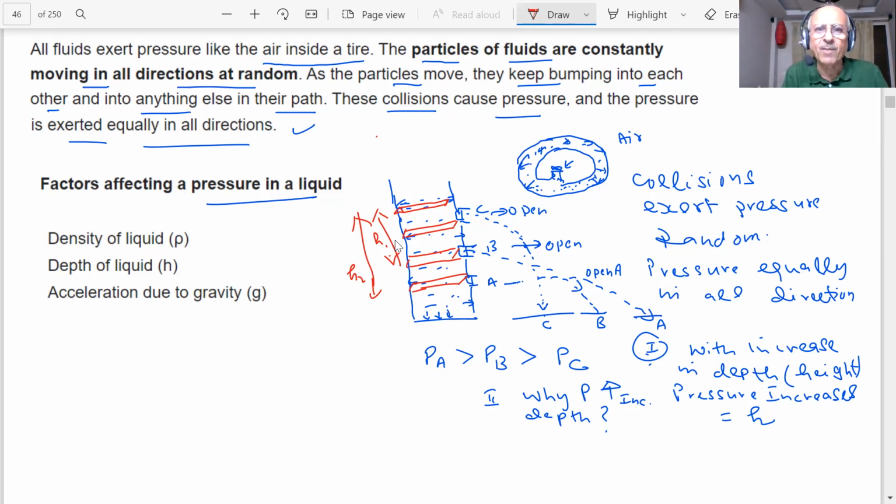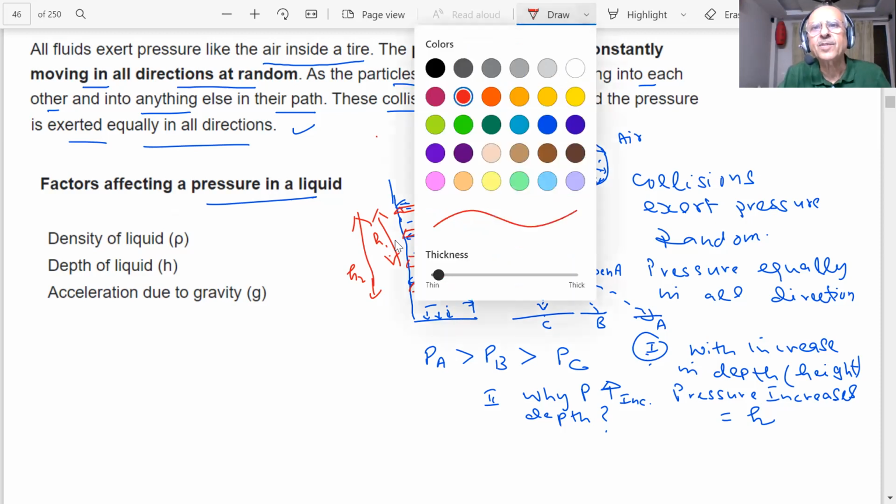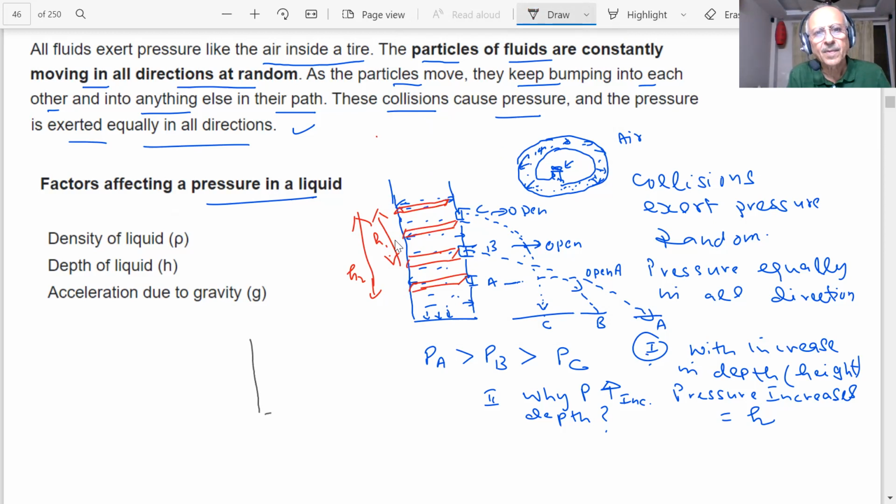The pressure is the same on this side or that side. Interesting, what I'm trying to tell. Okay, let me go back. Students, now something very interesting.